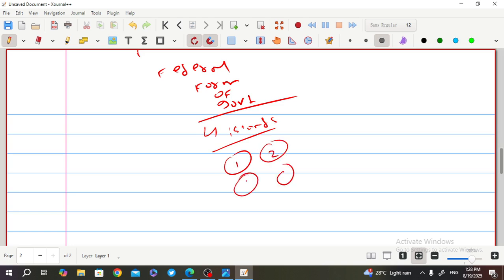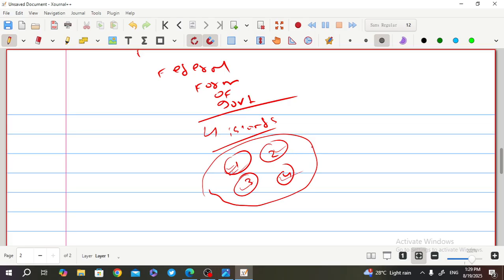Each island has its own local rules. That means they have their own law and order. They have their own laws to run the schools, the police stations, the hospitals, the government. Island 1 has its own set of rules, island 2 has its own, island 3 has its own law and order, and island 4 has its own rules and regulations.